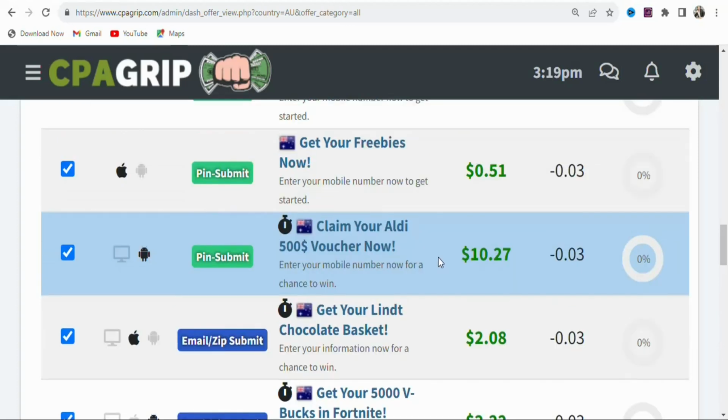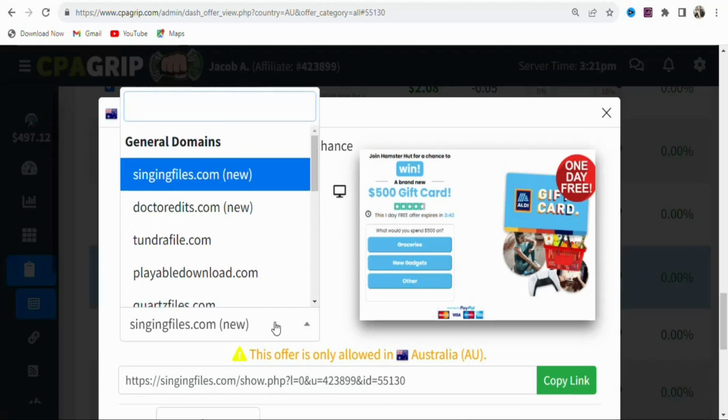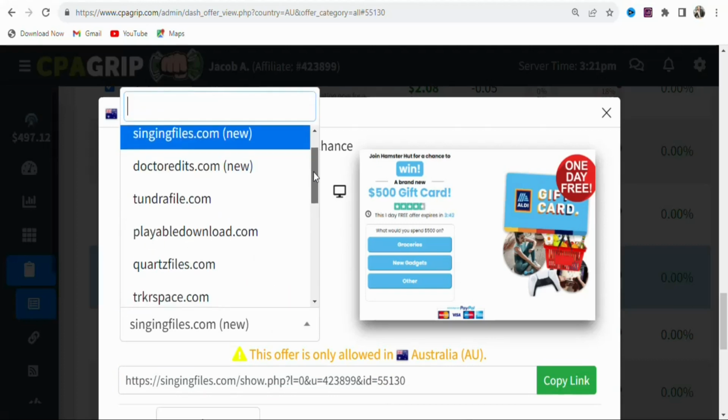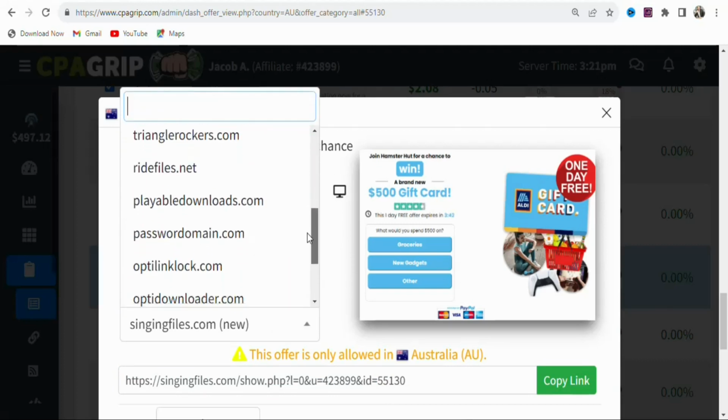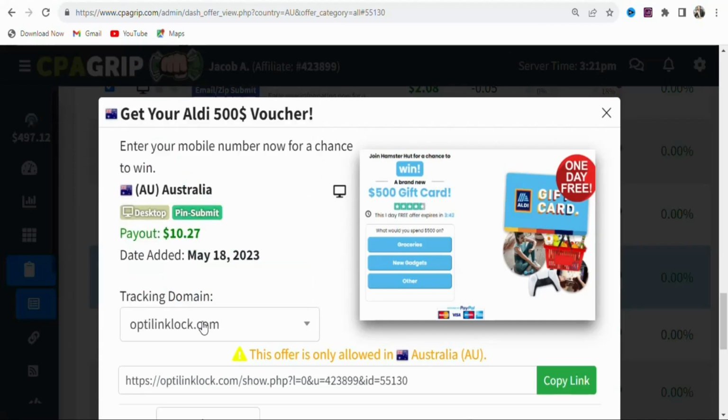Once you have selected the offer, the next step is that you have to get your affiliate link. To get your affiliate link, you have to click on the offer. Once you click on the name of the offer, you can see these are the details of the offer. You can see this is your affiliate link. This is the payout. If you want, you can click right here and then select any domain that you want. They have a lot of different tracking domains, so you can select any of them. In this case, I'm going to select this one right here. As you can see, that has been done.